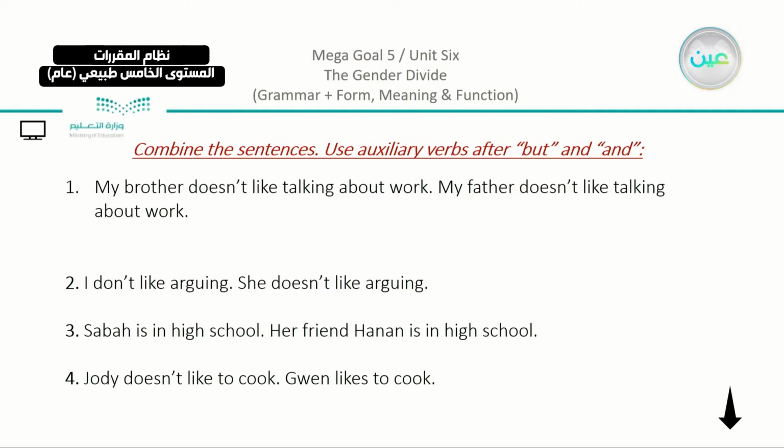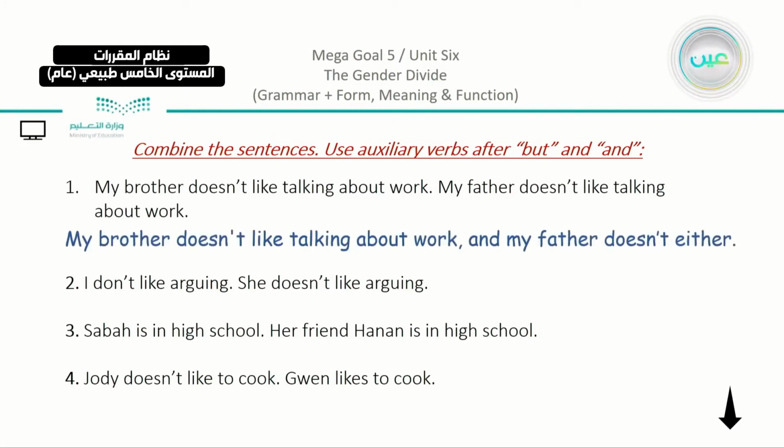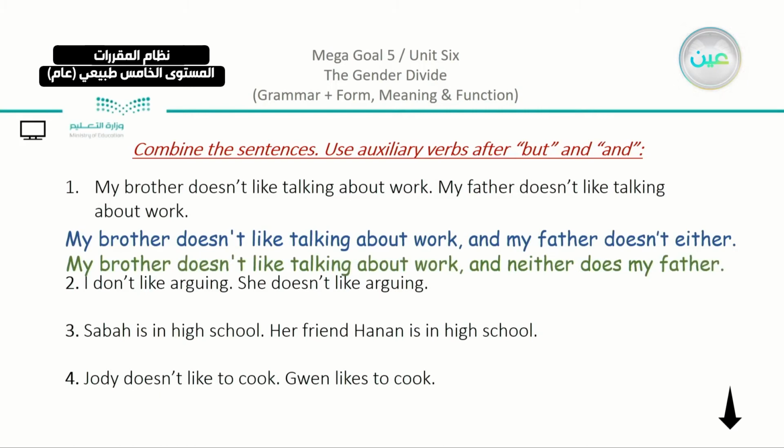We're going to see the first one. My brother doesn't like talking about work. My father doesn't like talking about work. So we have here, they are both on the same wavelength. They both don't like, which means that I can use and. My brother doesn't like talking about work, and my father doesn't either. In another way, you can also say, my brother doesn't like talking about work, and neither does my father. But in the first one, we have doesn't either. It shows that we used the auxiliary at the end of the sentence.